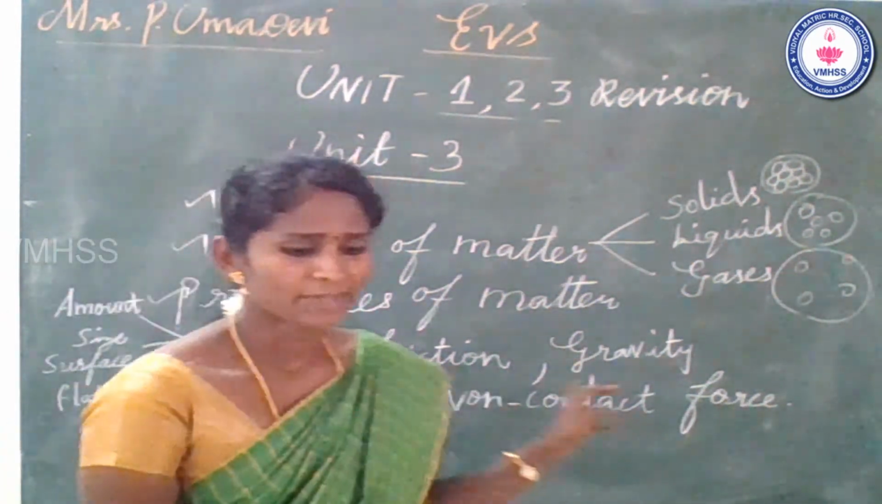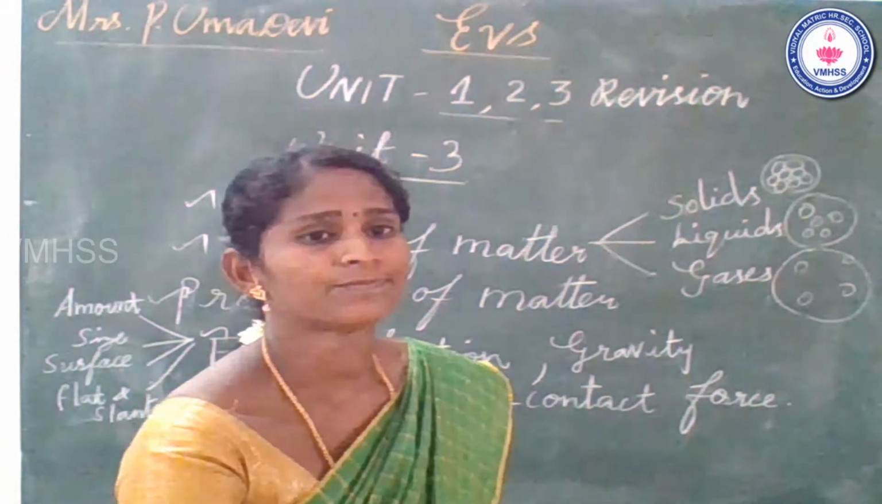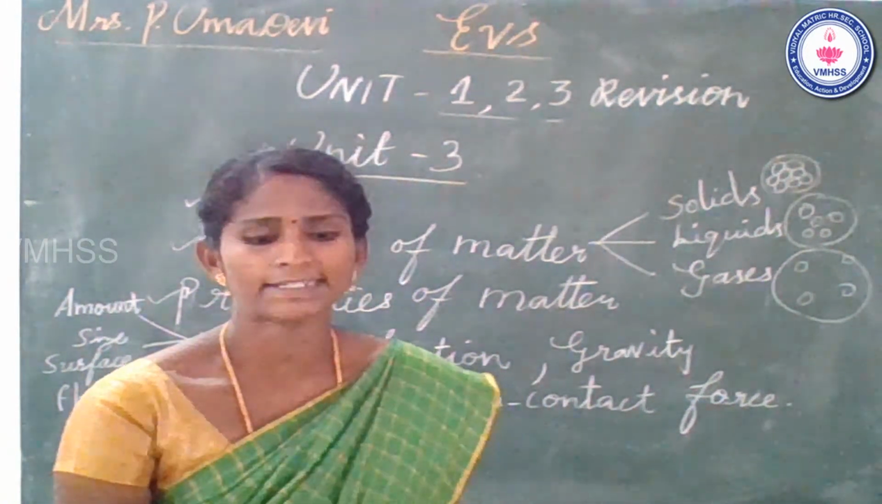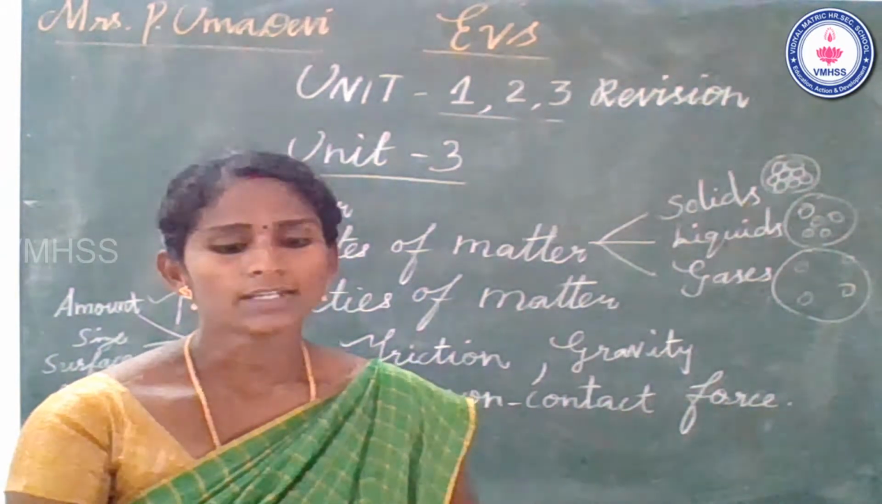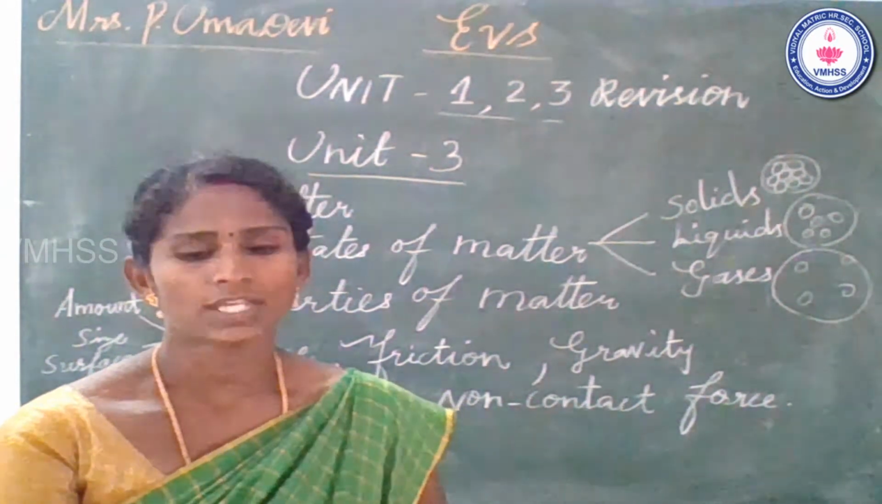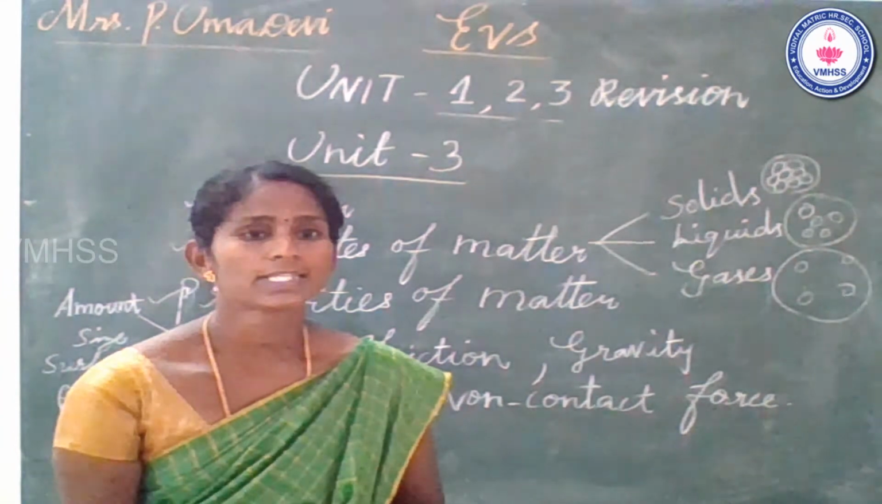So what are the properties of friction? You already learned. Friction is higher on a rough surface and lower on a smooth surface.